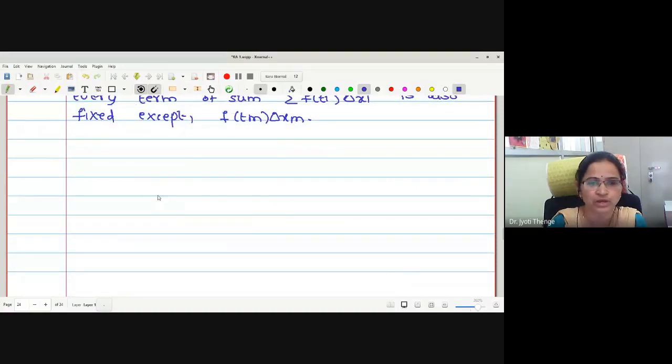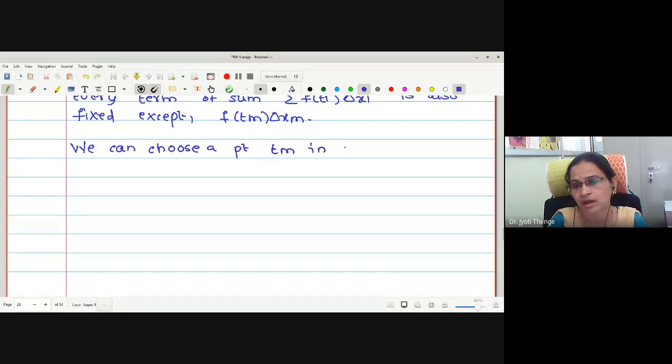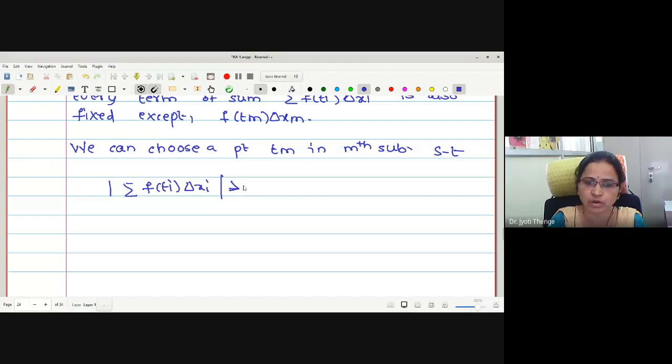Now we can choose a point tm in the mth subinterval such that mod of summation f of ti delta xi is greater than mod of a. The value is giving us infinite, no?